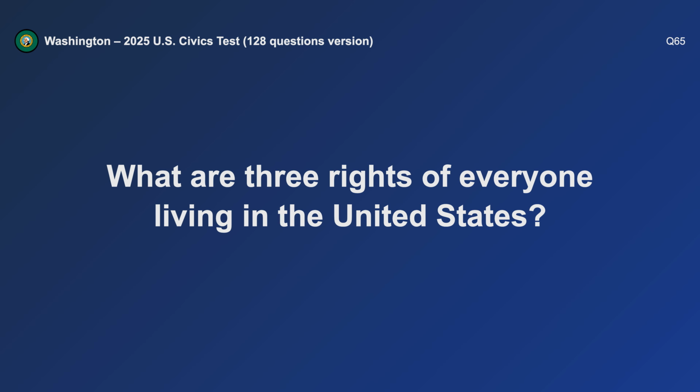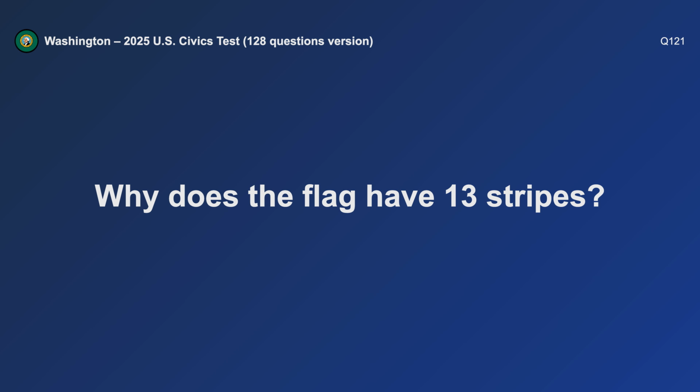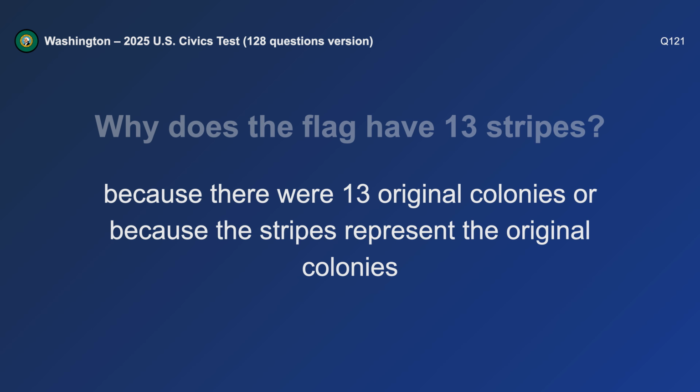What are 3 rights of everyone living in the United States? Freedom of speech, freedom of religion, and the right to bear arms. Why does the flag have 13 stripes? Because there were 13 original colonies.